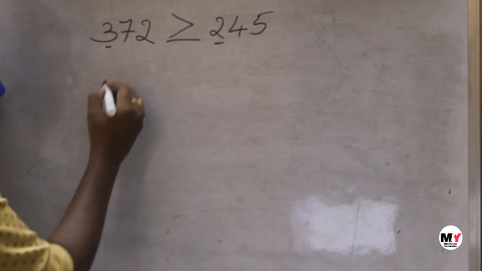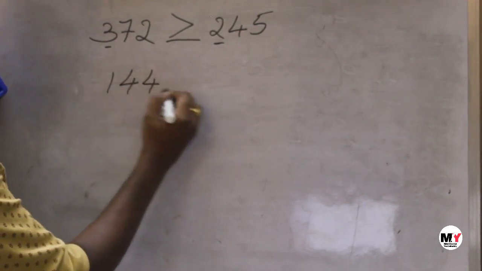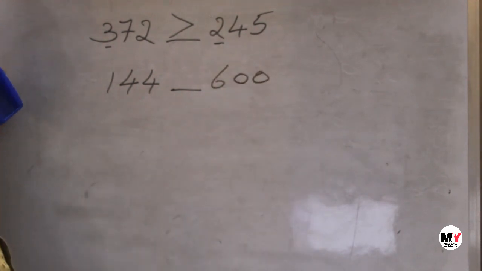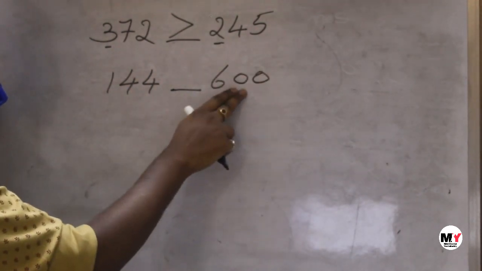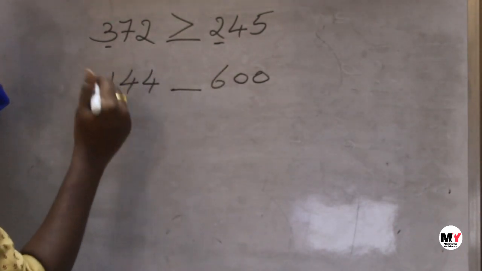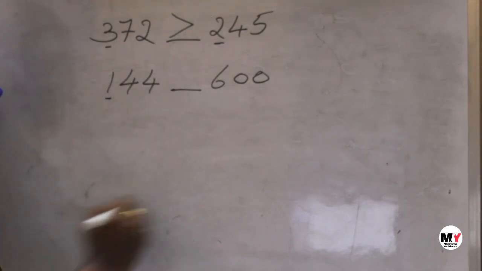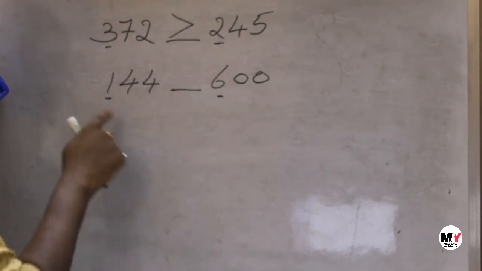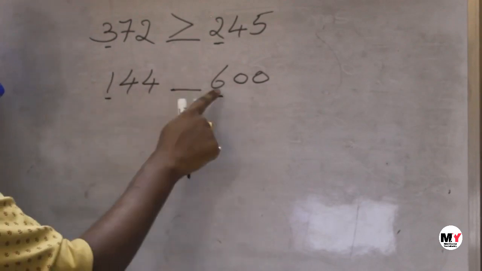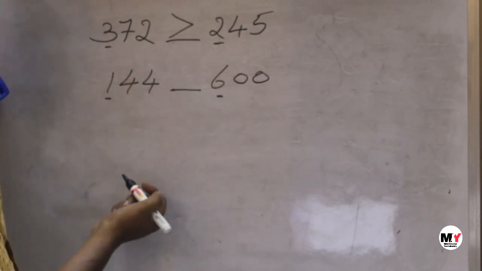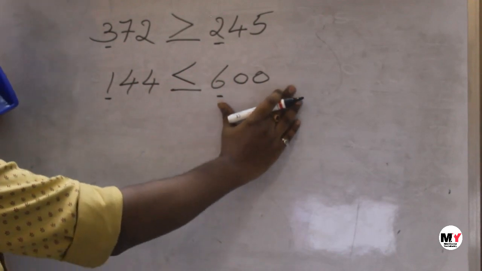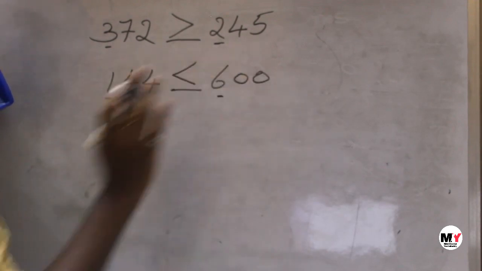One more example. 144, 600. So which is bigger? Both again are in the hundreds. So first, let's check the hundreds place. It is 1, it is 6. Is 1 bigger or 6 bigger? 6 is bigger than 1. So therefore 600 is bigger than 144. So we have to use the lesser than symbol, because the right hand side number is bigger than the left hand side number.